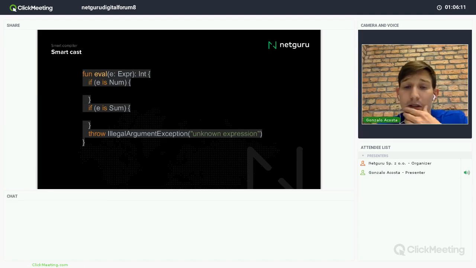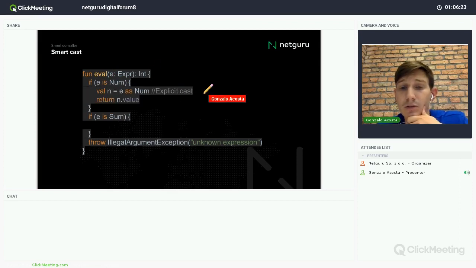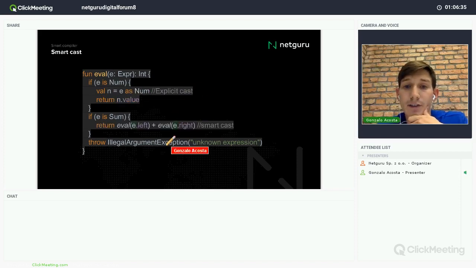So let's try the function. I have this eval function that will receive an expression. And if E is a number, what will it be? Of course, in this case, I'm doing an explicit cast, but I will show that it's not necessary. So I will cast it to a num and then return the value, like I said. And if it's a sum, I will just evaluate the left and the right.